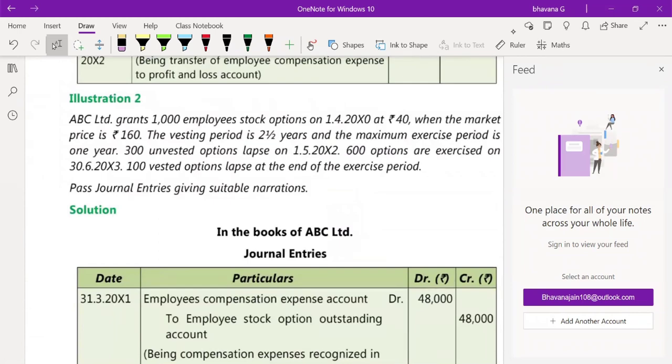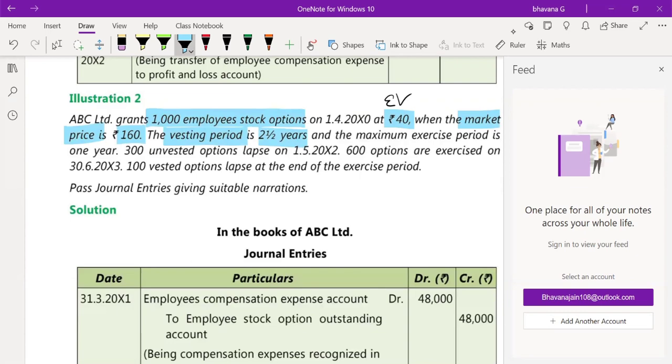From this illustration, I'll go on quickly. If you have any doubts, you can tell me to stop and explain once again. ABC grants 1,000 employee stock options for 40 rupees exercise value, when the market value of the share is 160 rupees. The vesting period is 2.5 years. That means this is a case of more than 1 year.